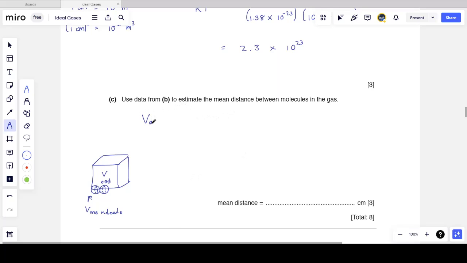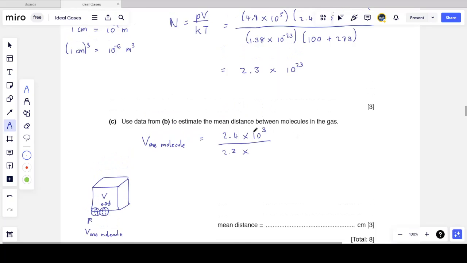So the volume of a single molecule, and we'll see what I'm doing here, so I'm assuming now that the atom occupies the space that is the size of a sphere. Obviously the atom might be smaller, but it might occupy this spherical volume. It is the total volume, 2.4 times 10 to the power 3 divided by 2.3 times 10 to the power 23, and I'm working in centimeters.